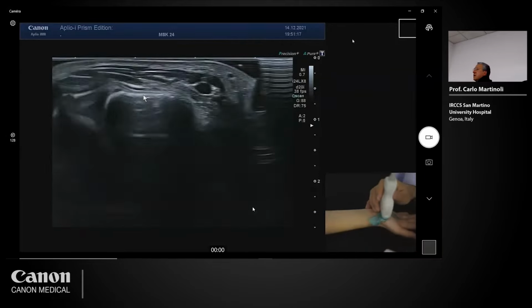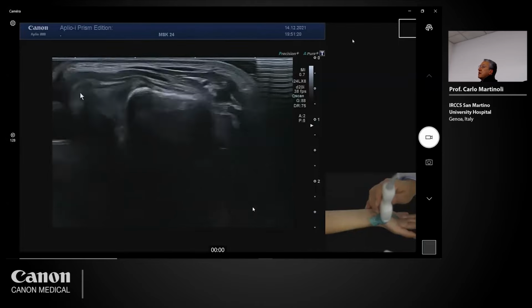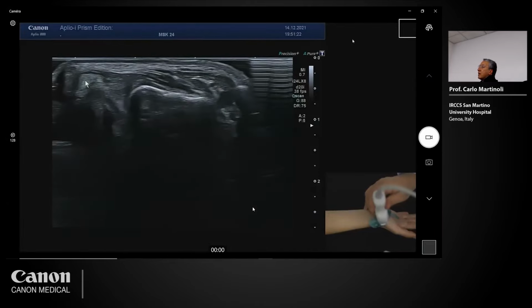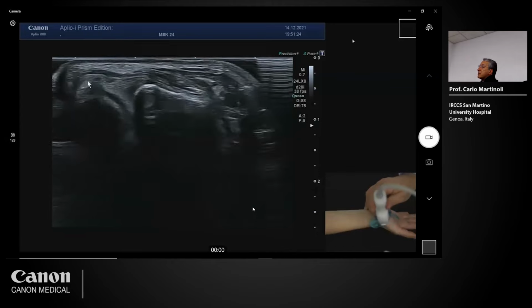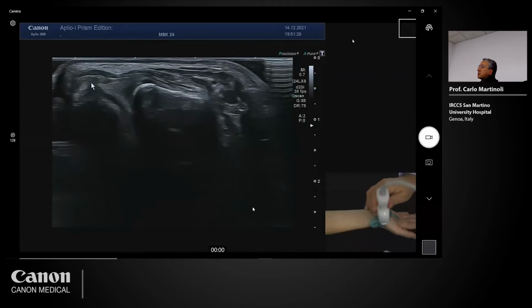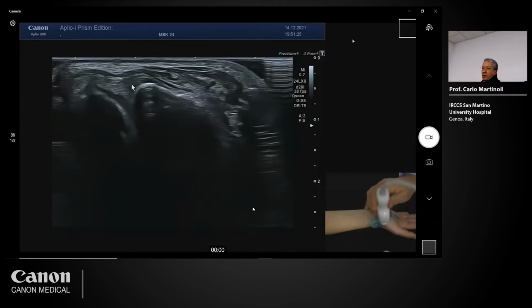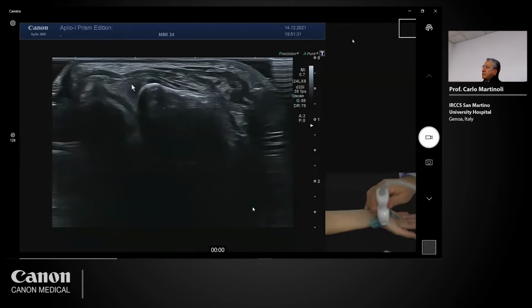I use more gel to have a better image. This is the tendon of the abductor pollicis longus. So the abductor pollicis longus is here, and this is the dorsomedial ligament.